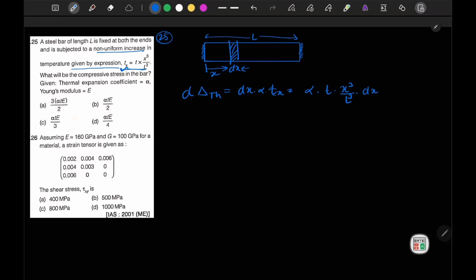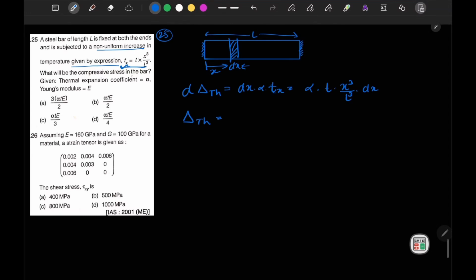So if you want to obtain your total change in extension, it is mentioned what the compressive stress is. This should be our small change in length if it was free expansion.